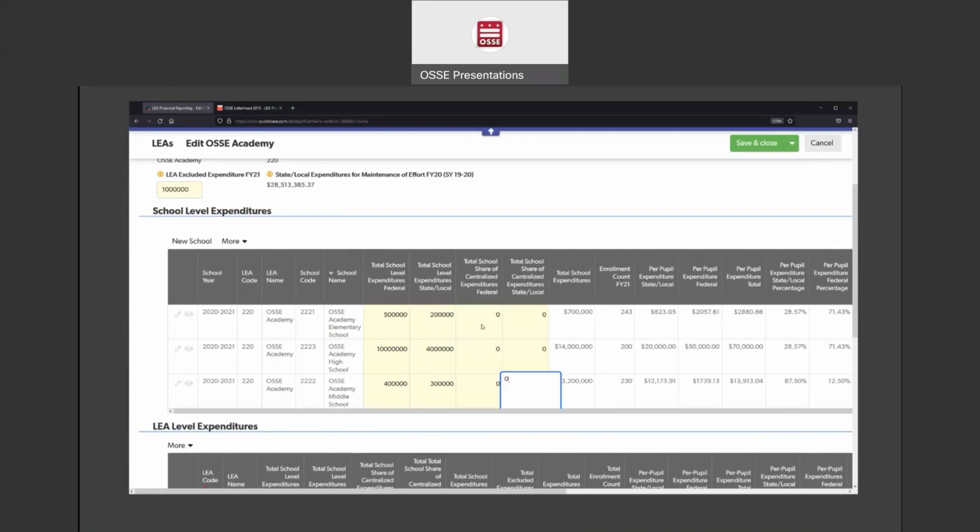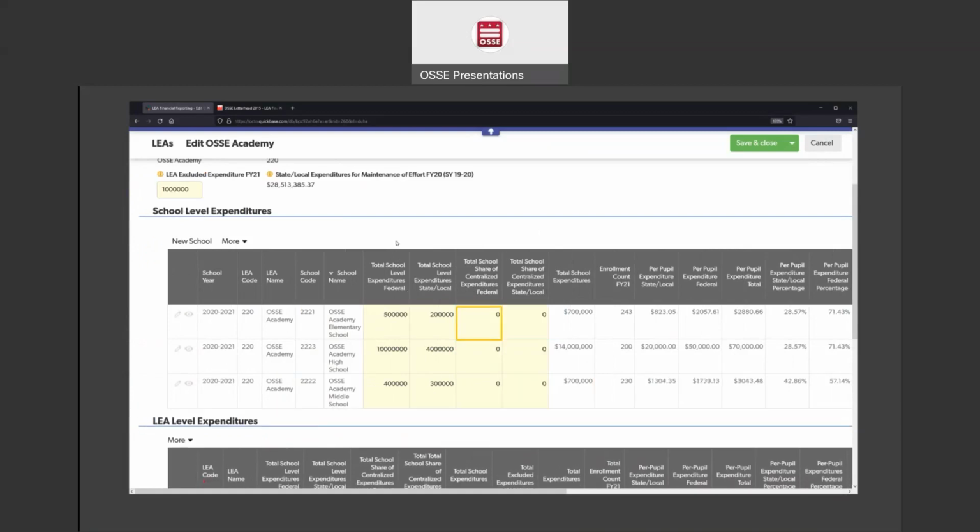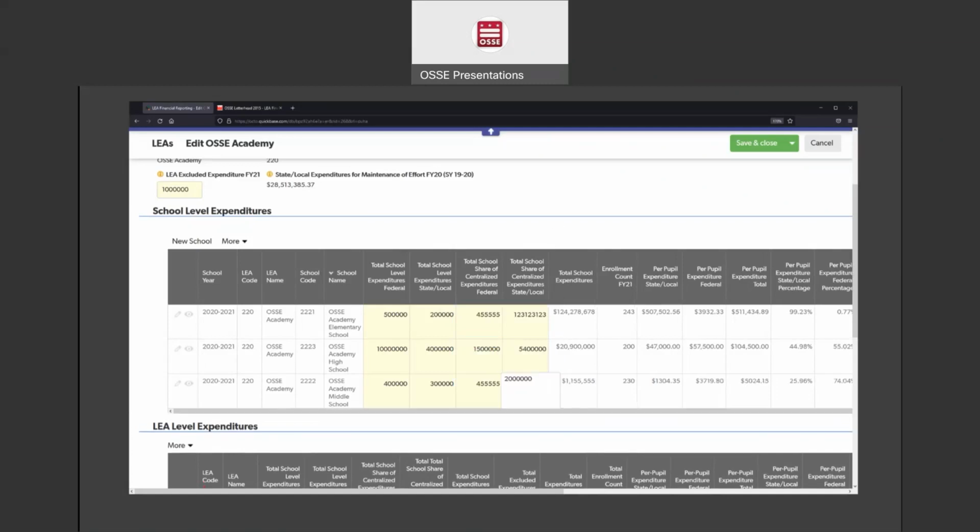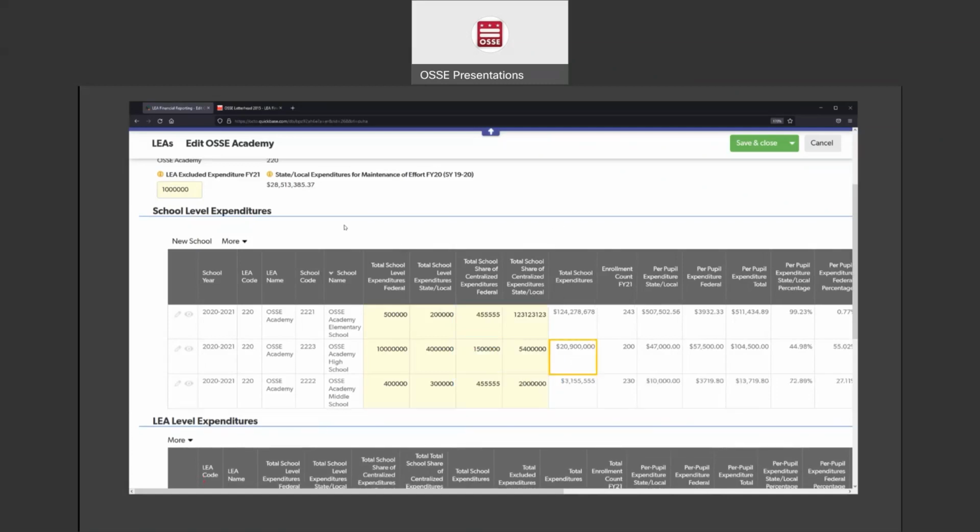But if your school is a multi-site LEA and you have centralized expenditures, then you would want to make sure that there are numbers filled into these cells. I'm just going to type some random numbers in here for now. Again, the excluded expenditures are up here at the top, and then these four columns for each of your schools. That's all you would need to do to submit your expenditure data.